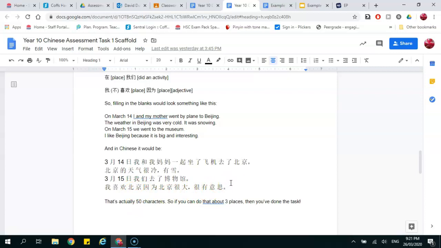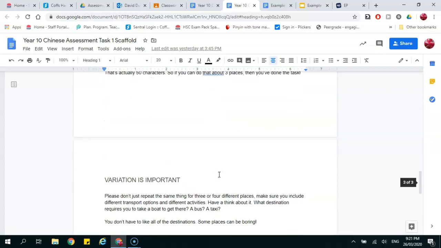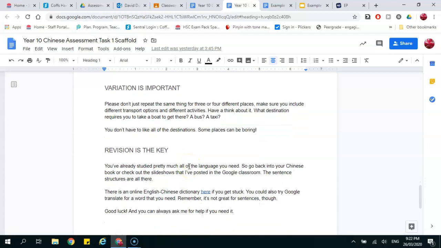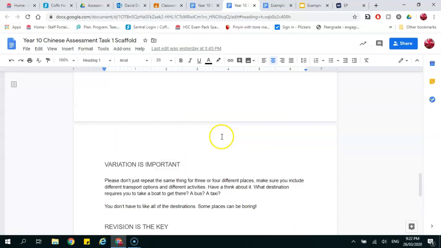So to do the minimum amount of work required for this task, you need to produce 3 things just like that, and you've got 150 characters. Okay, and that's it, and you're done. All right. So last couple of things, variation's important. So mix it up, use different kinds of transport, different activities, different weather in each place. Okay, and revision is the key. We've actually studied pretty much all of the language that we'll need. I'll show you this Chinese English dictionary in a second.